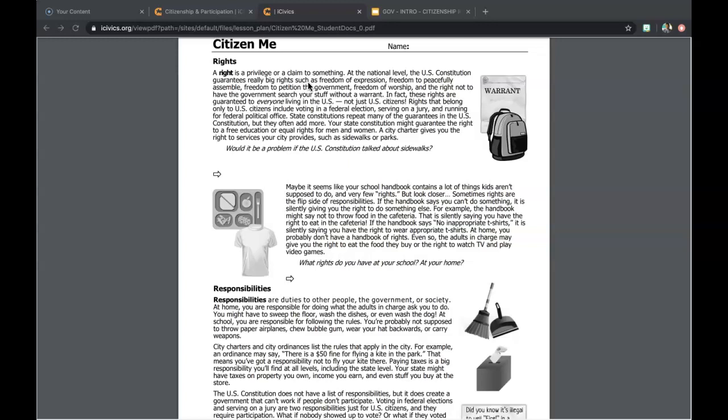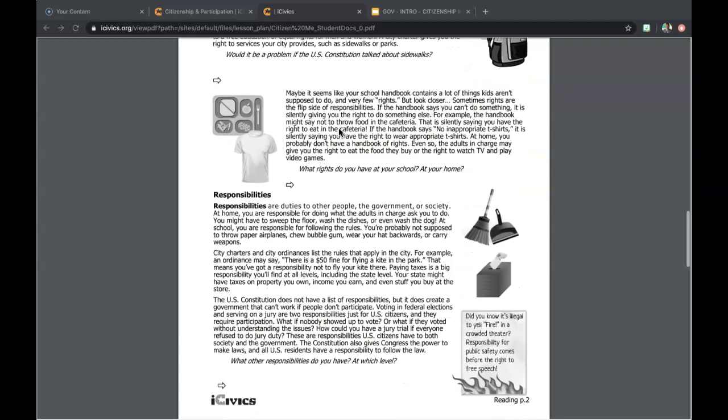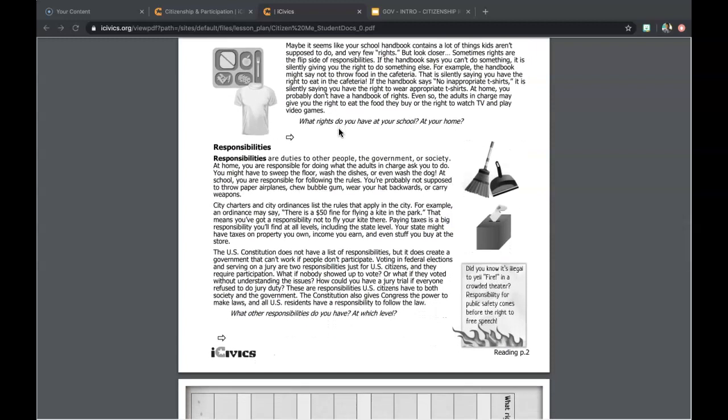Would it be a problem if the U.S. Constitution talked about sidewalks? Potentially so, because of course when you think about the different layers of government, that might be something to consider for them to take up.